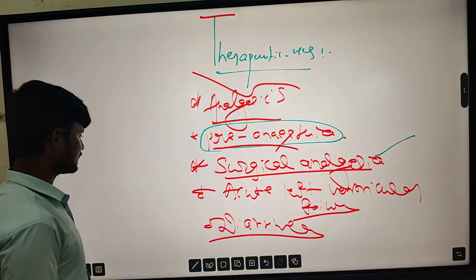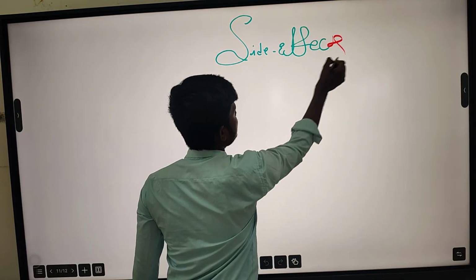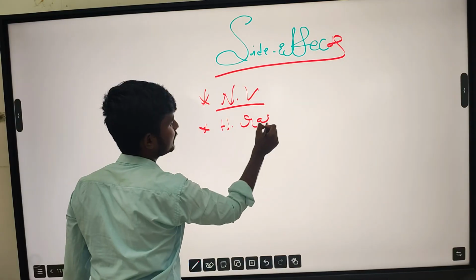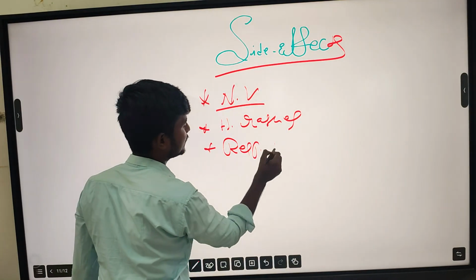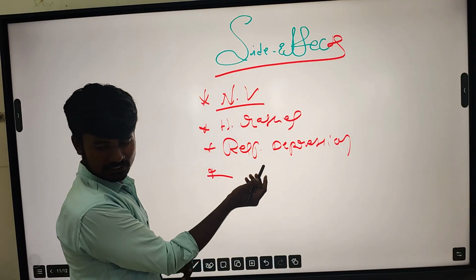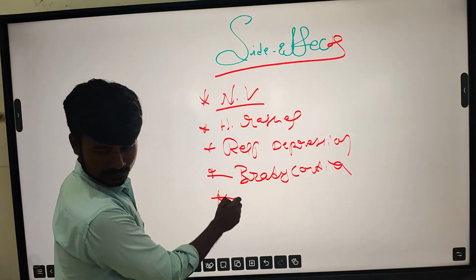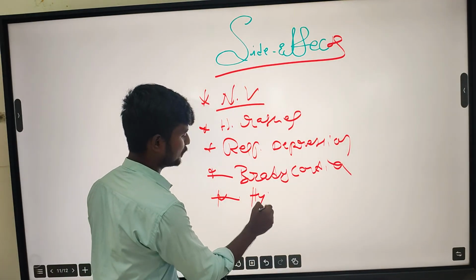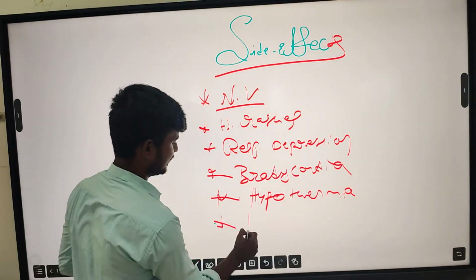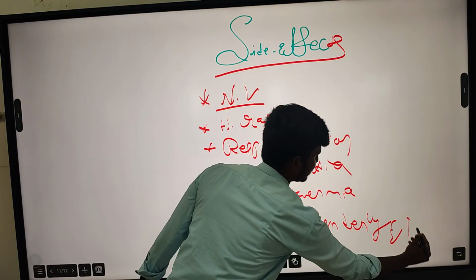Okay, and then finally, side effects. Side effects we have already seen: nausea and vomiting, hypersensitivity rashes, respiratory depression, bradycardia, severe vomiting, hypothermia, that is reduced body temperature, drug dependency and addiction.